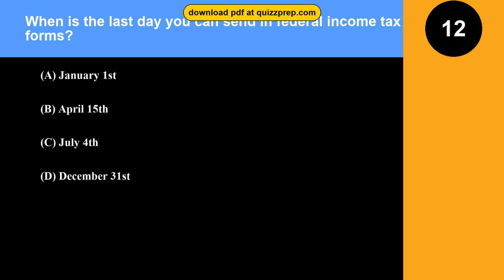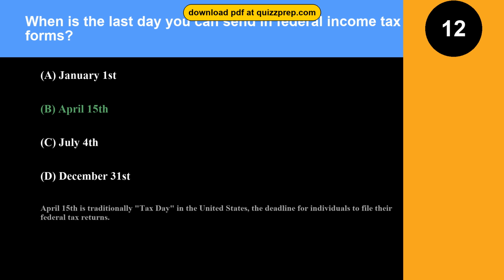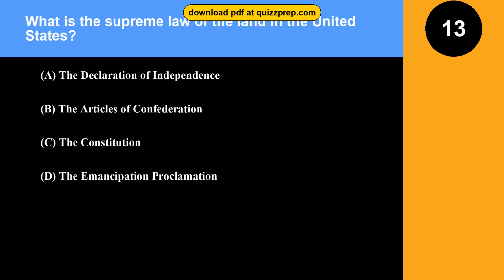Question 12. When is the last day you can send in federal income tax forms? Option A. January 1st. Option B. April 15th. Option C. July 4th. Option D. December 31st. The correct answer is option B, April 15th. April 15th is traditionally tax day in the United States, the deadline for individuals to file their federal tax returns. Question 13. What is the supreme law of the land in the United States?